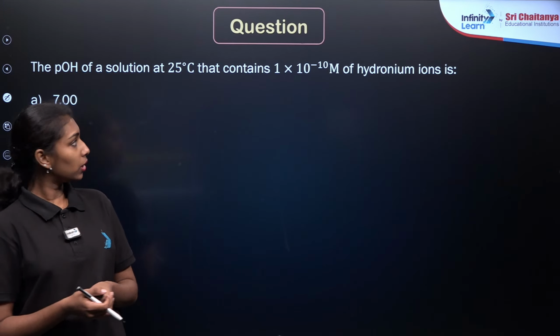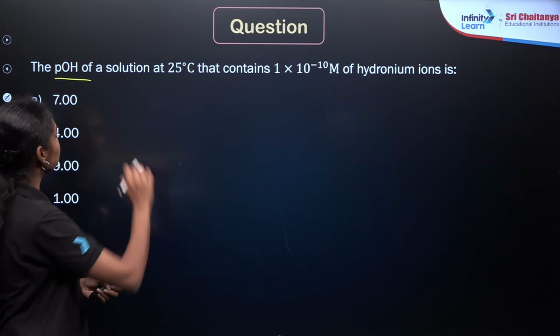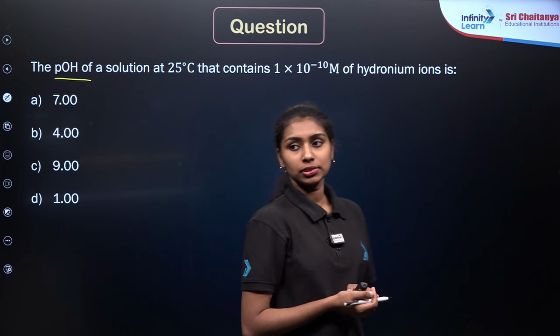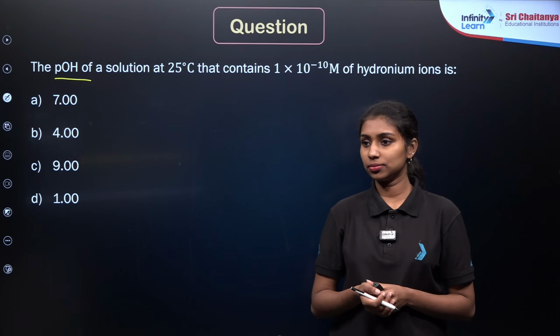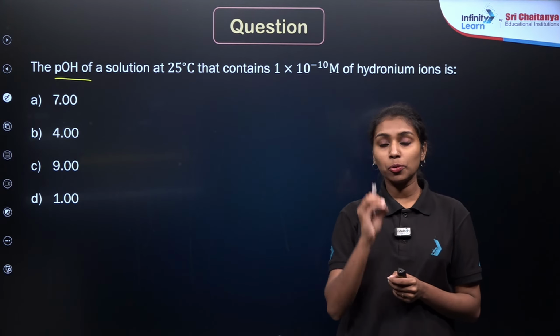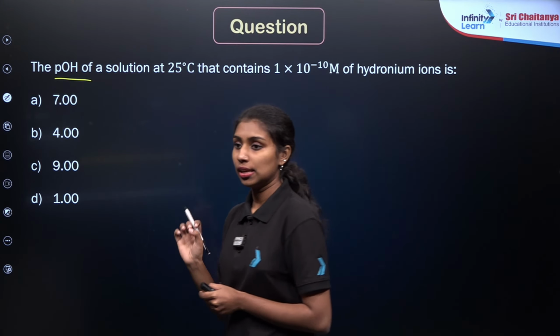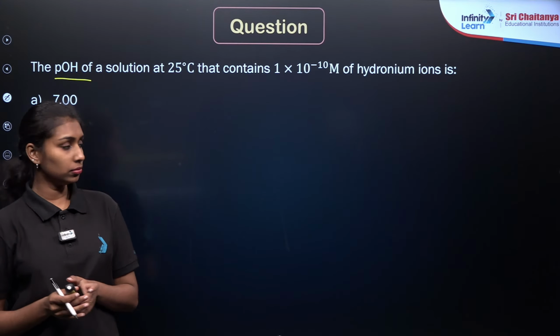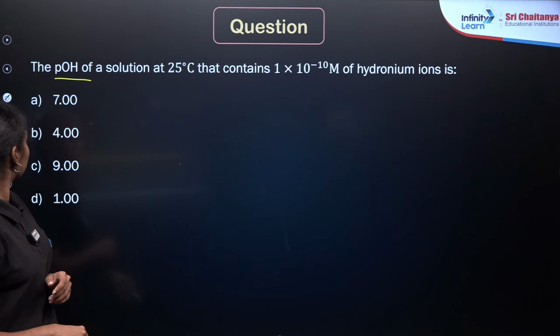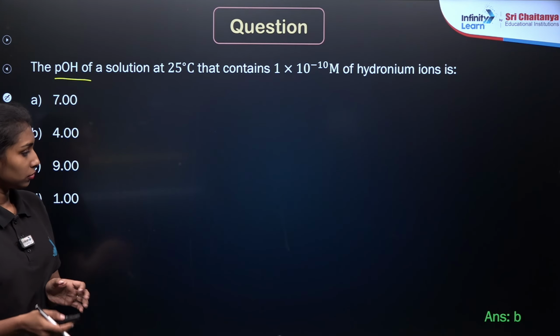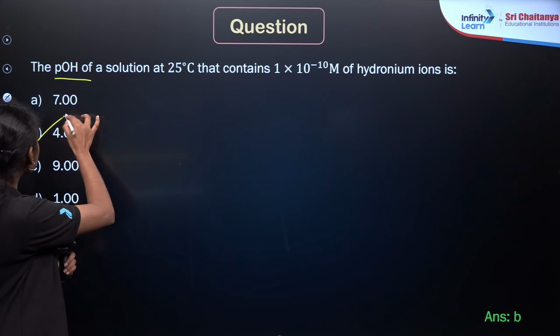Okay, is the term new to you? pOH. Just like pH, depending upon the OH minus concentration, we can find out the pOH of a solution. Okay. Option B is our correct answer.